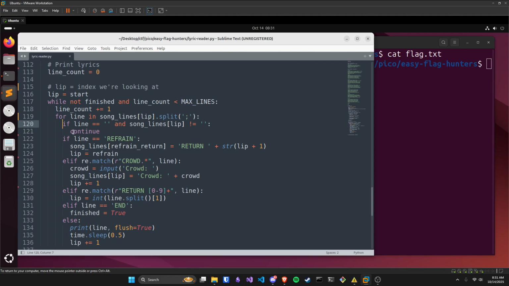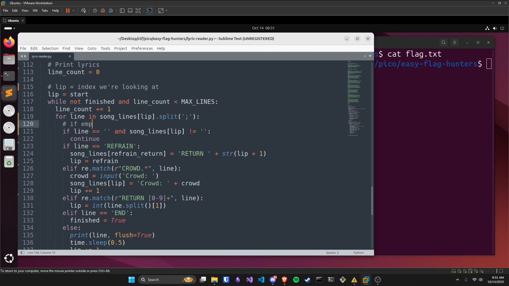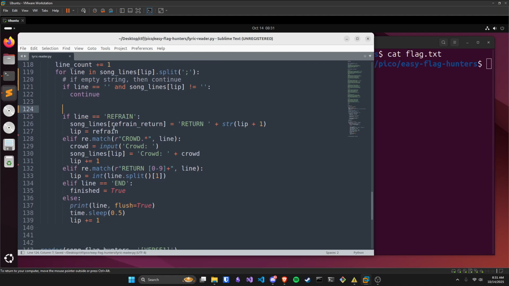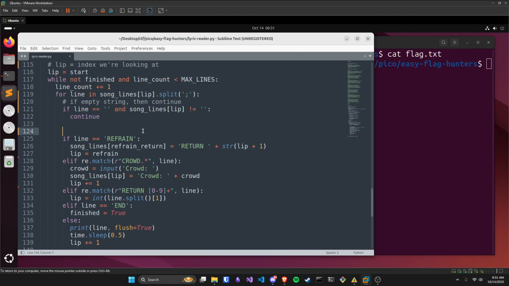So this one, if empty string, then this is just saying to continue. Otherwise, if the phrase equals refrain, then we set the index to the refrain, right? So if refrain, go or set index to refrain, to the start of refrain.